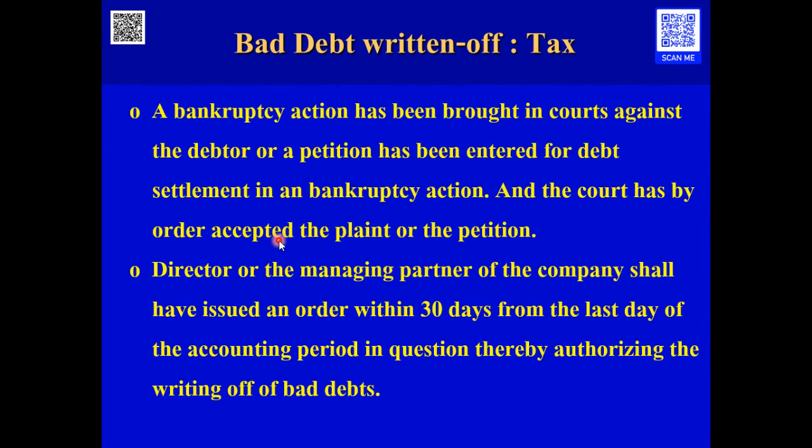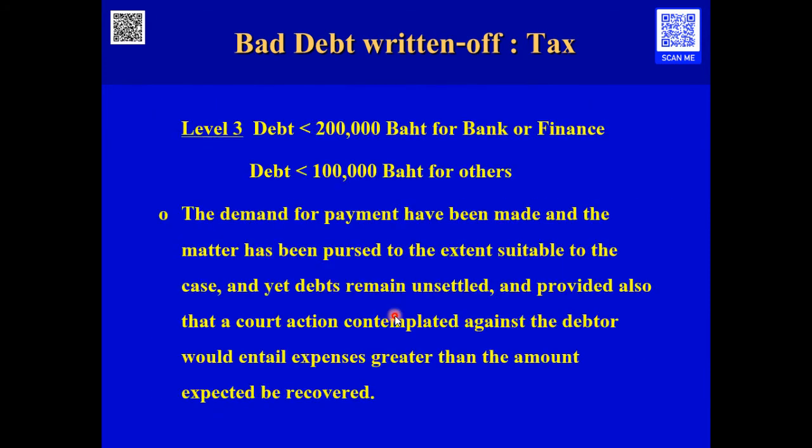In this case, the director or the managing partner of the taxpayer shall issue the order within 30 days from the last day of the accounting period to authorize the writing off of the bad debt.